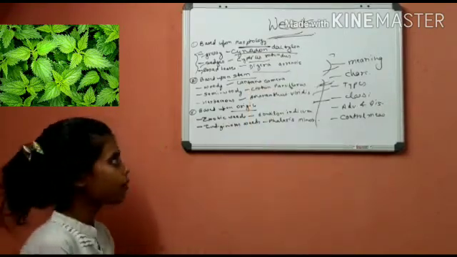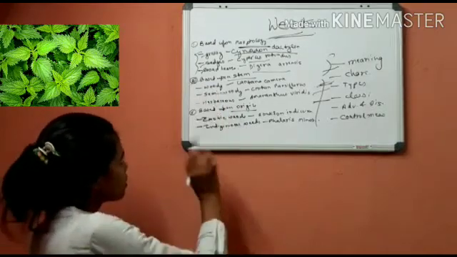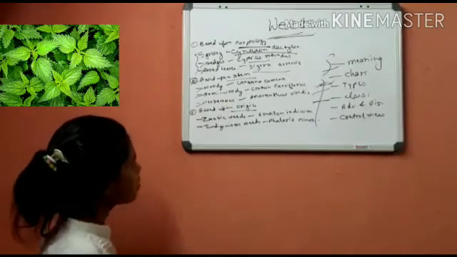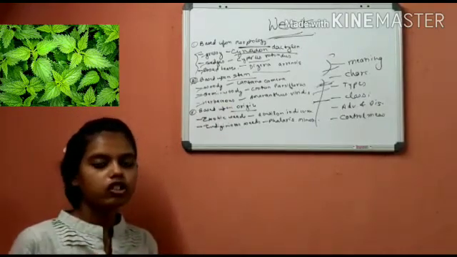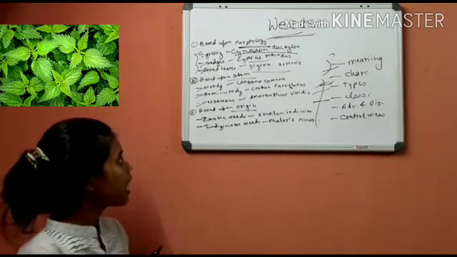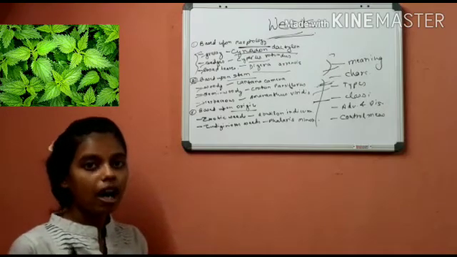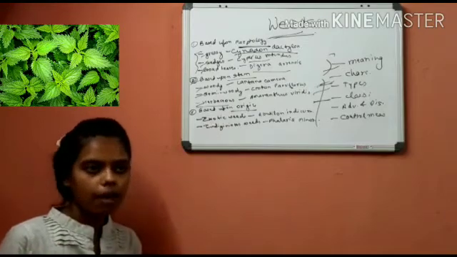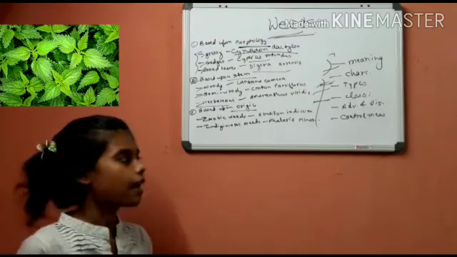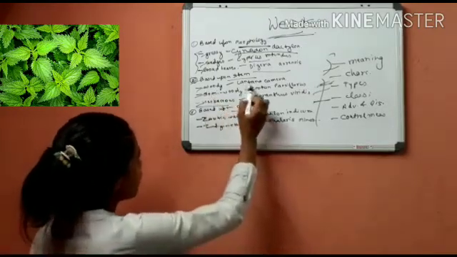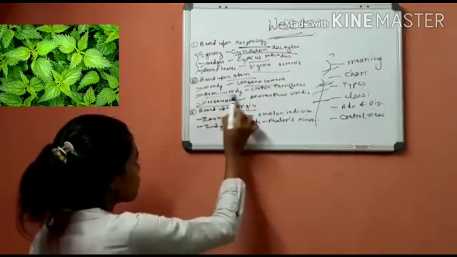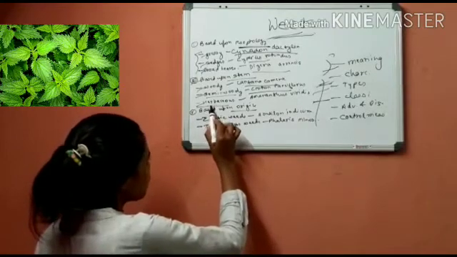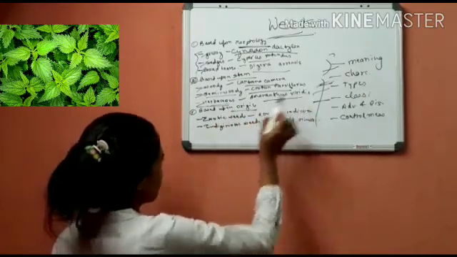Next classification we have is based on stem. Under stem, weeds are divided into three types: woody, semi-woody and herbaceous. Woody weeds are those which have their trunk made of wood. Semi-woody have a trunk made of partial wood, and herbaceous weeds have a soft stem without wood. Examples of woody are Lantana camara. Second one, semi-woody, is Croton bonplandianus. Third one, herbaceous, is Amaranthus viridis.